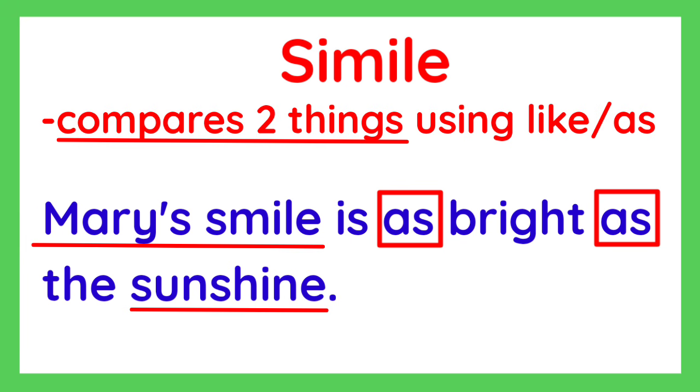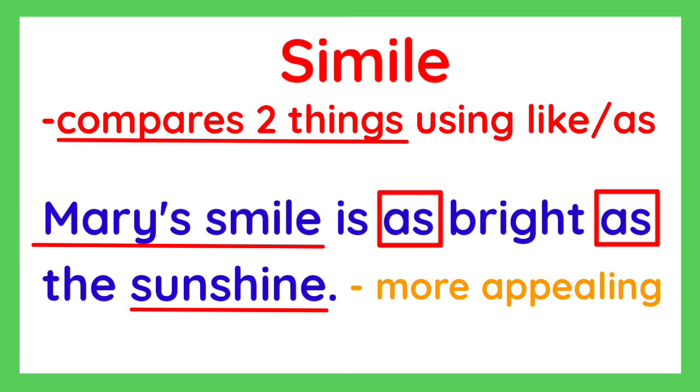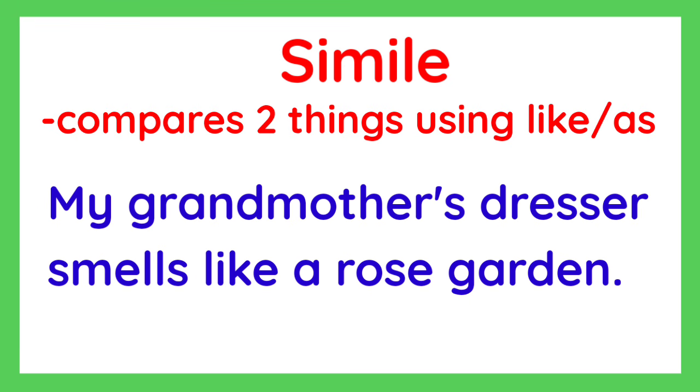As you can see, instead of just saying Mary's smile is bright, it makes it more appealing by comparing it to another thing or object. Another example, my grandmother's dresser smells like a rose garden.